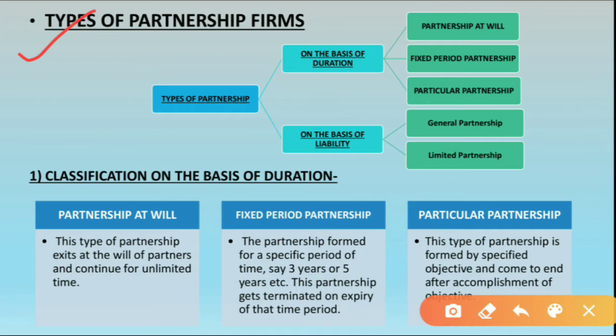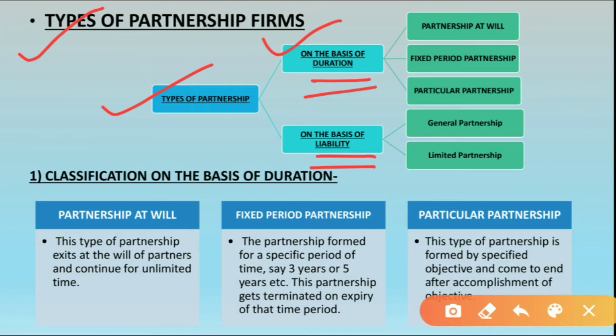You can see the flow chart given below. Types of partnership. Basically, there are two types of partnership. The first type is based on duration, the time period, and the second type is based on the liability. Liability means the amount or the sum of amount which we are liable to pay.